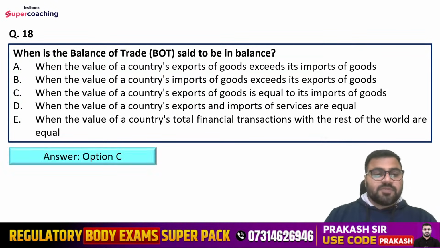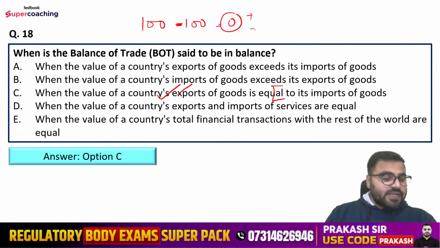So what is the right answer, guys? Right answer is option number C, that is when the value of a country's export of goods is equal to its import of goods. For example, if you are earning rupees 100, right, and if you are spending rupees 100, so at the end of the month you will be having 0 rupees, neither positive nor negative, right? So that is why this is the balance position where the value of a country's export of goods is equal to its import of goods.